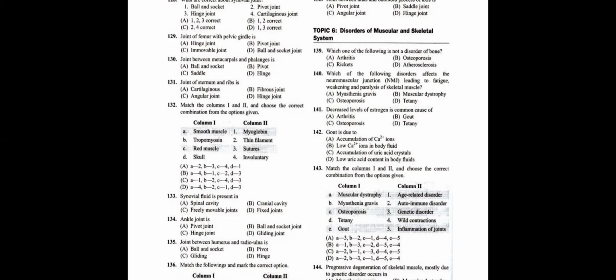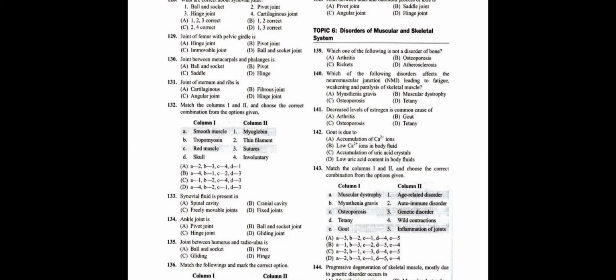Question number 140. Which of the following disorders affects the neuromuscular junction leading to fatigue, weakening and paralysis of skeletal muscle? Question number 140 is myasthenia gravis. Myasthenia gravis is the answer, students. That is, the neuromuscular junction will be affected and that will lead to fatigue, weakening and paralysis of